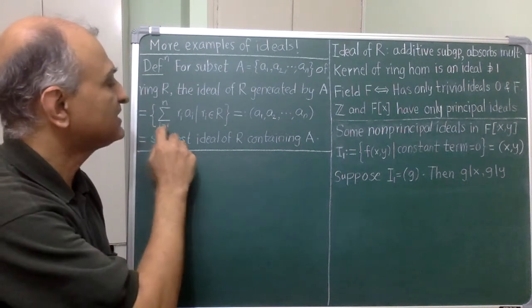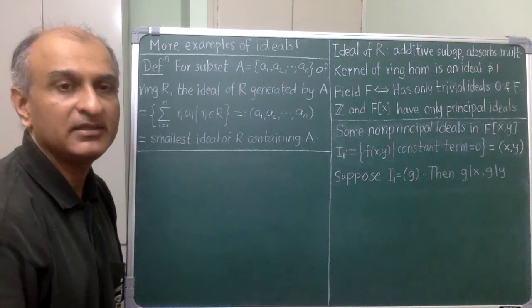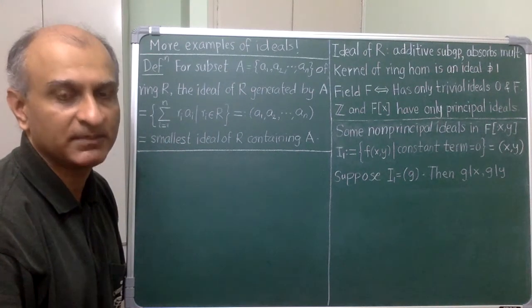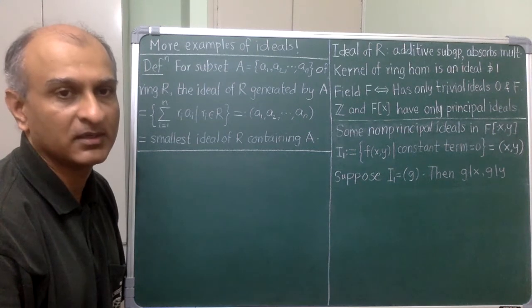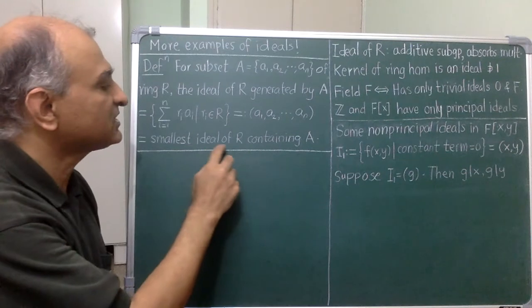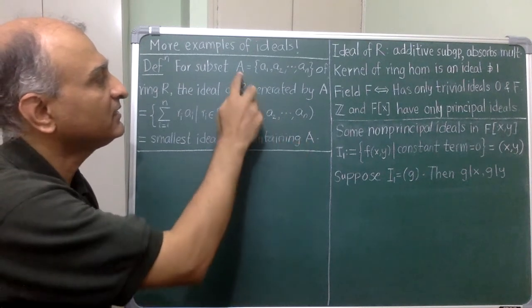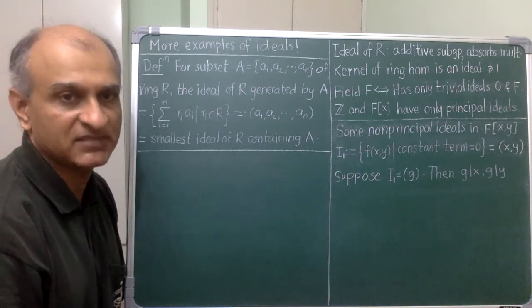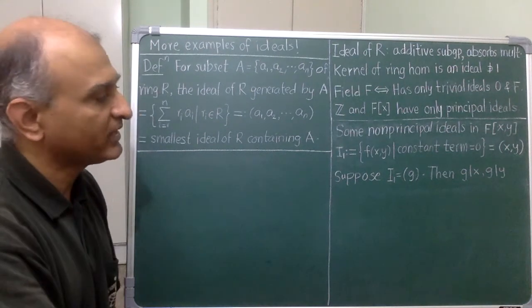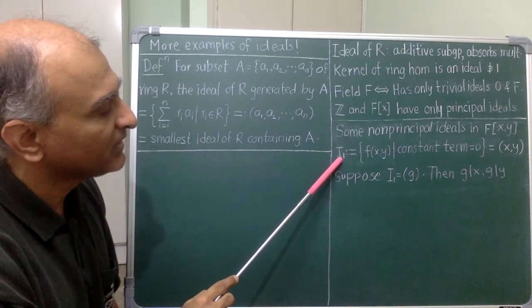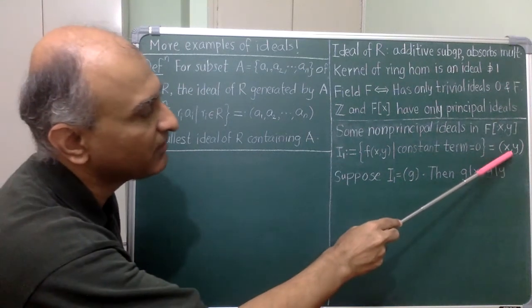One, that this set actually does form an ideal because it is closed under addition and because it absorbs multiplication by any element of R because of distributivity. Next, it is the smallest ideal of R containing the given set. In practice, ideals are frequently specified in this fashion. For example, you can easily check that this ideal I1 is the same as the one generated by x and y.